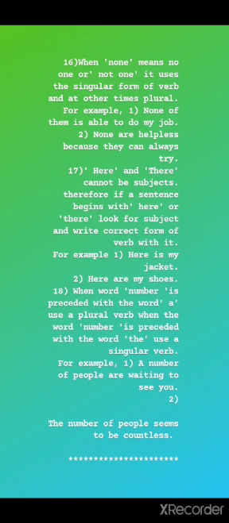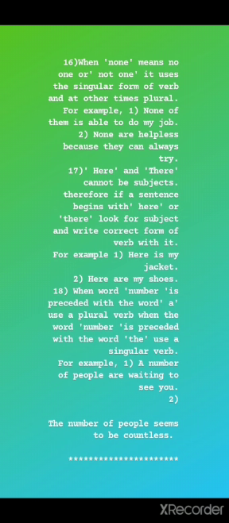Rule number 16. When none means no one or not one, it uses the singular form of verb, and at other times plural. For example, none of them is able to do my job. None are helpless because they can always try. So, children, when the verb is used differently, it changes the meaning completely.